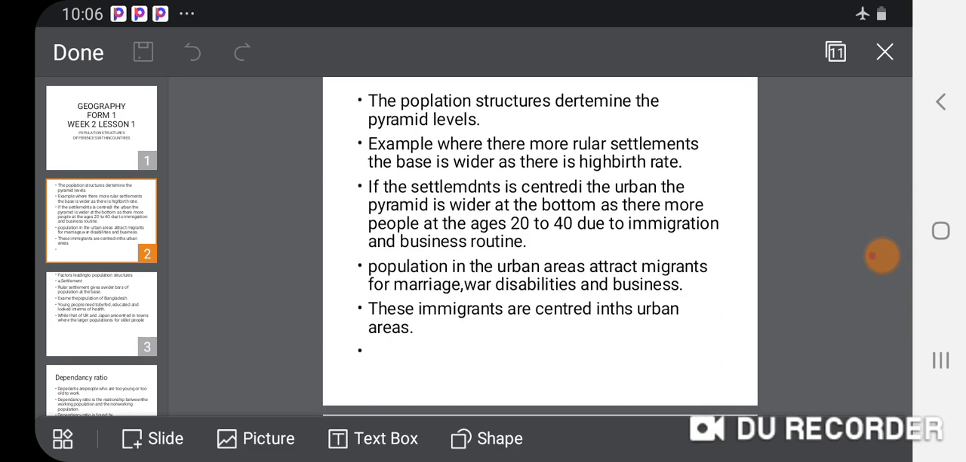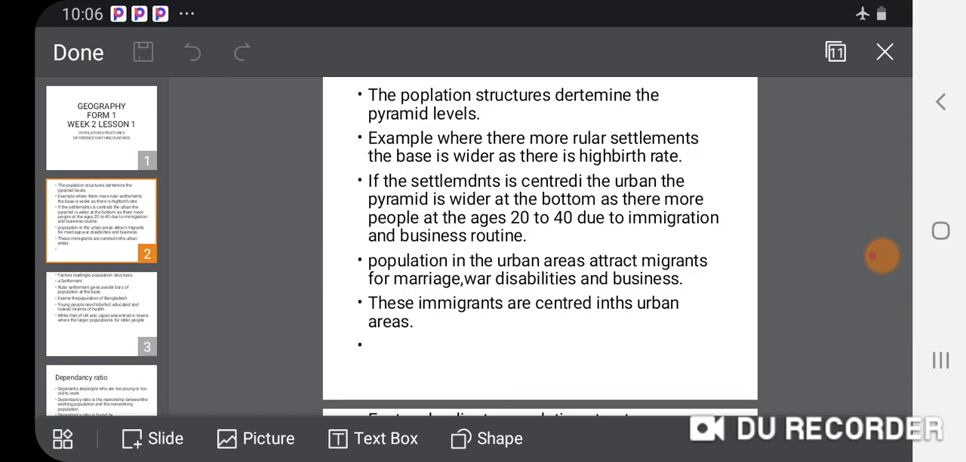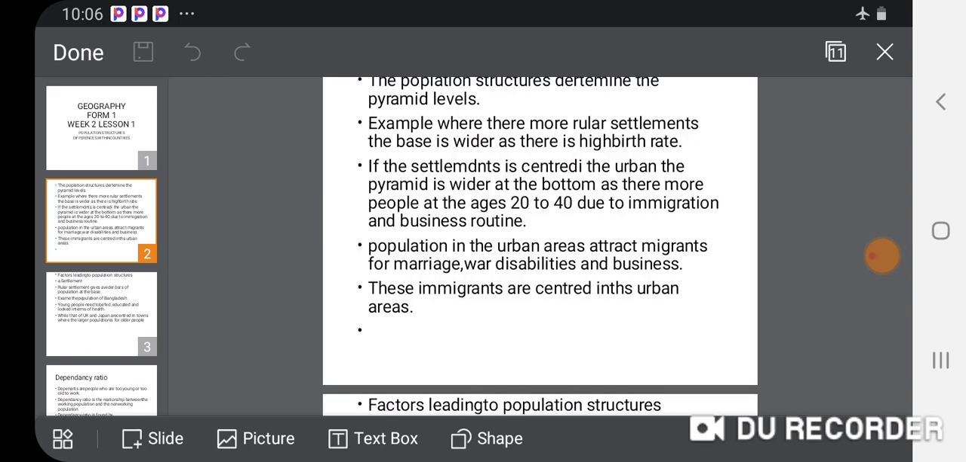For example, where rural settlements are based, where more people are living in the rural areas, what is the base? The base is wider. The population pyramid is wider at the base because there are more births. There are a lot of children, because people in the village bear more children, 10, 11, 15. They have nothing to do, and they are not equipped with knowledge of family planning and the like.